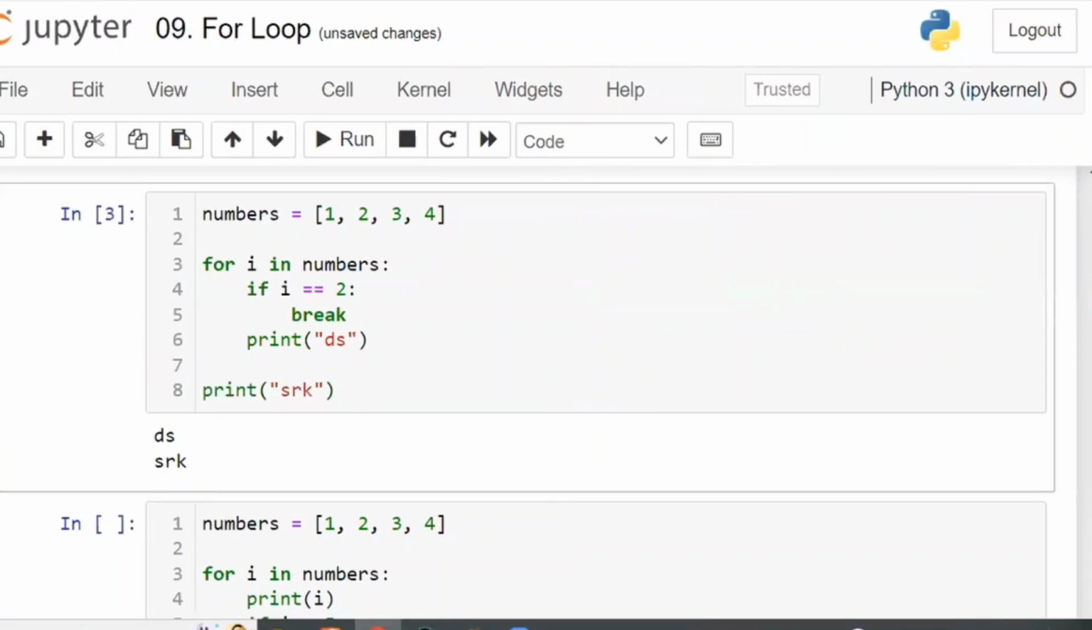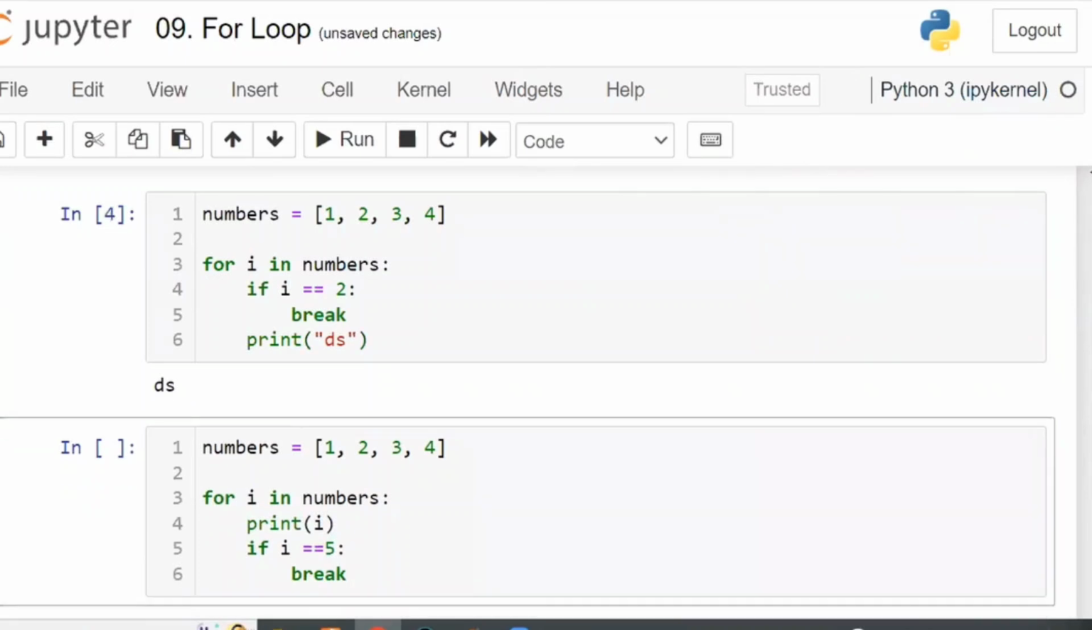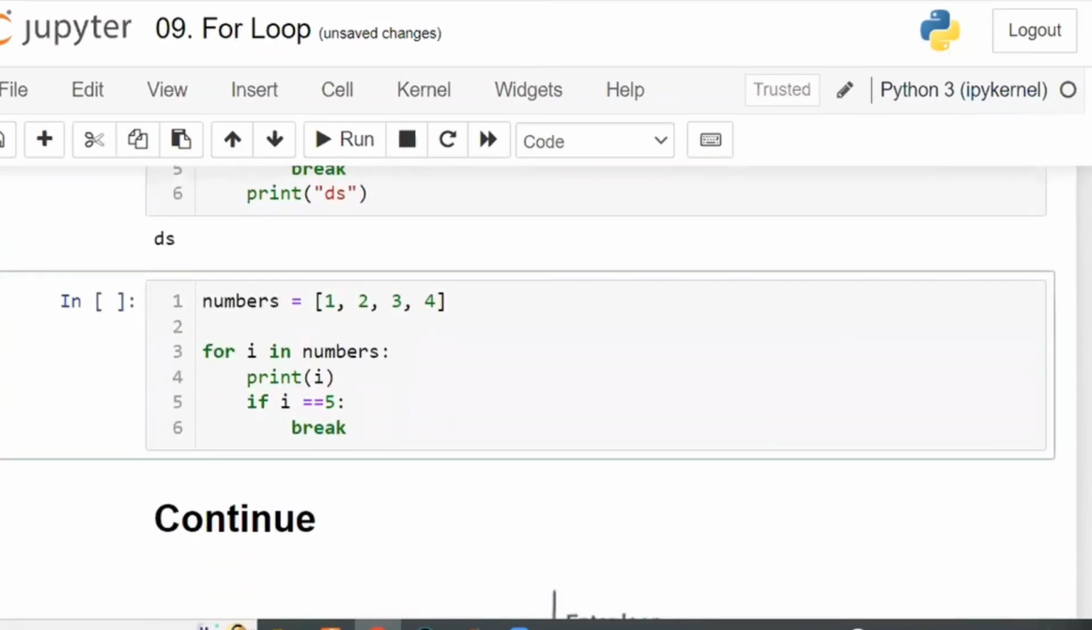Now let us remove this one also. Now only DS will be printed. Right? Next, this one. numbers is equal to 1, 2, 3, 4. For i in numbers means first i is equal to 1, entered into the block, print i. 1 will be printed.